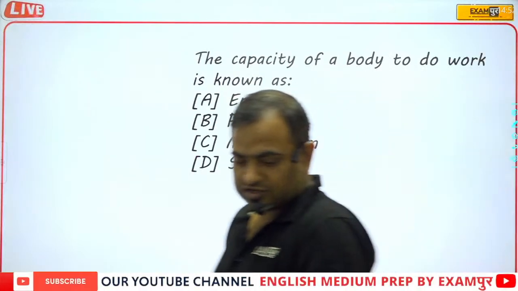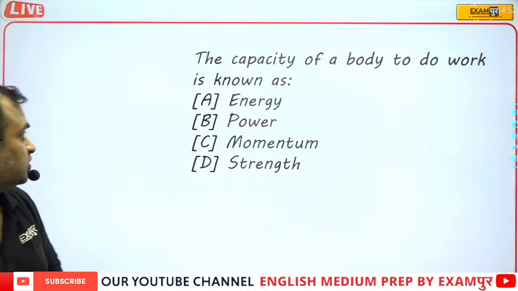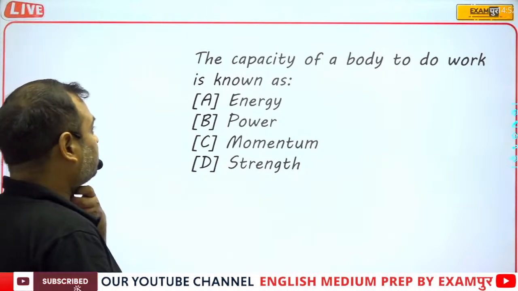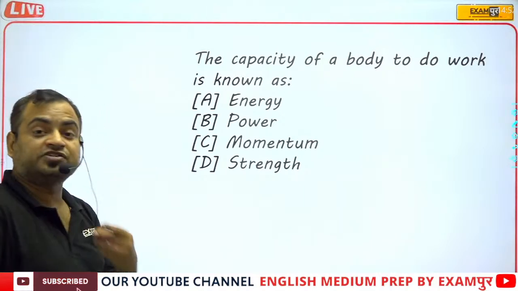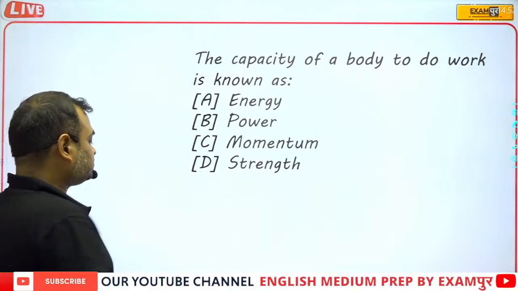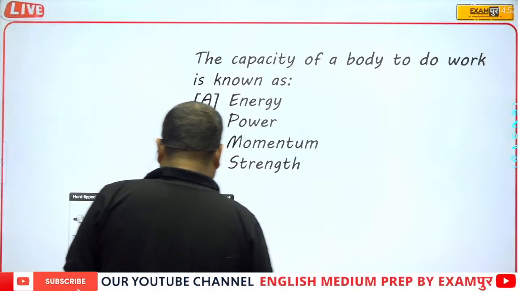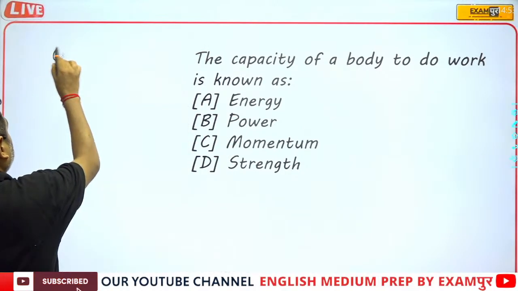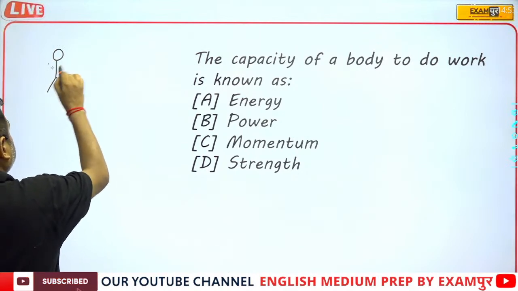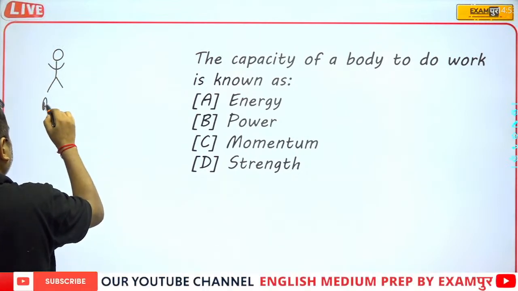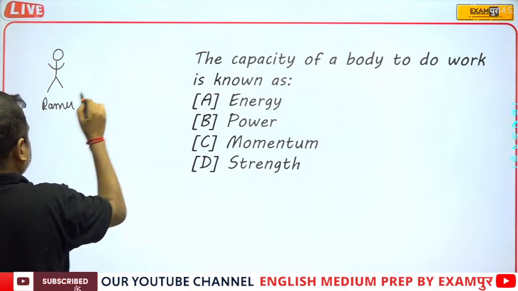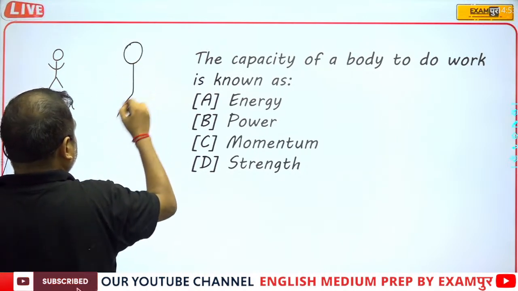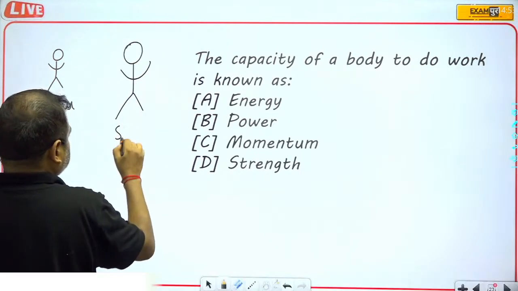So this is the question. The capacity of a body to do work is known as the capacity of a body. My dear students, suppose that there are 2 men. This one is Ramu and this one is Syamu.